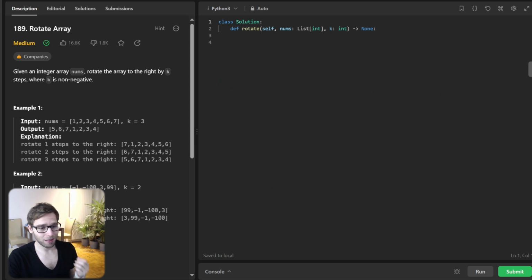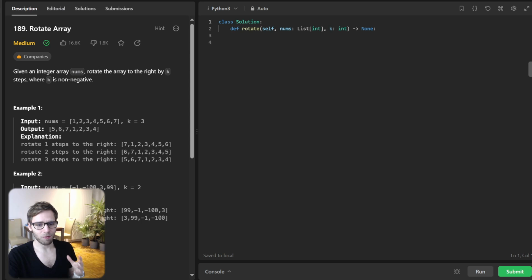But now the logic. How do we achieve this? Instead of usual shifting, we will employ a nifty trick called the reversal method. So here is the breakdown. We need to reverse the entire array, reverse the first k elements, and reverse the remaining elements as well. And that is the whole logic. So let's start with our rotate function.